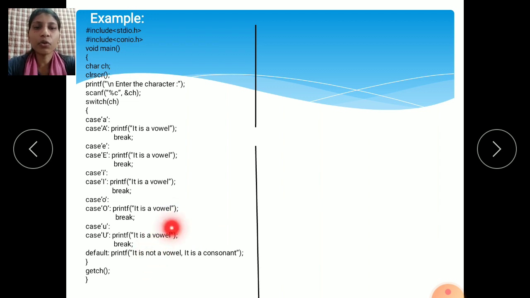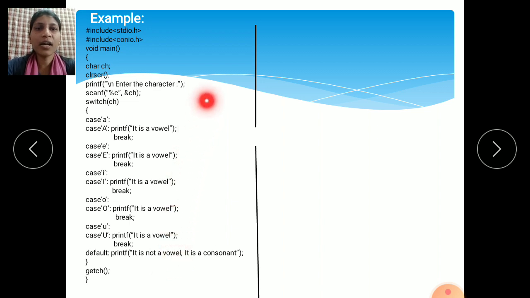So if you enter any consonant, it displays the message it is not a vowel, it is a consonant, because you have entered a consonant. There are only 5 vowels and the others are consonants: 21 consonants and 5 vowels, total 26 alphabets. Then your program stops here: getch and close the program.